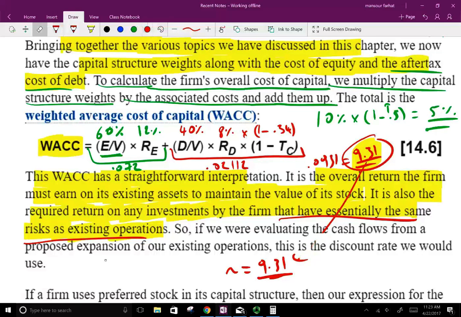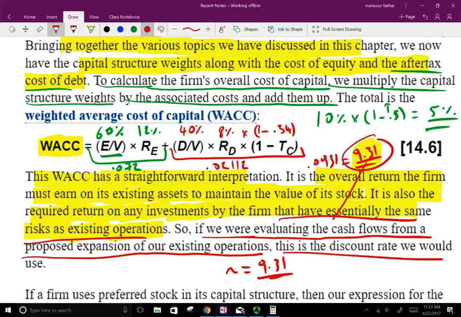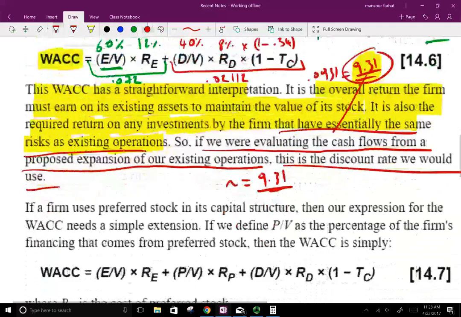So because my risk is the same, it's safe to assume this is how much I should earn on this project. So if we're evaluating the cash flow from a proposed expansion of an existing operation, this is the discount rate that we would use. So we would use 9.31 as our discount rate.